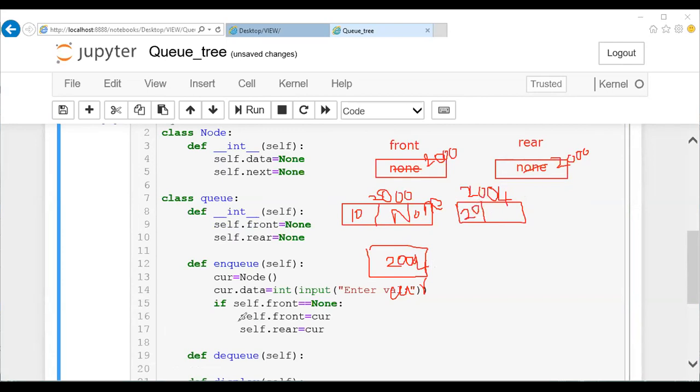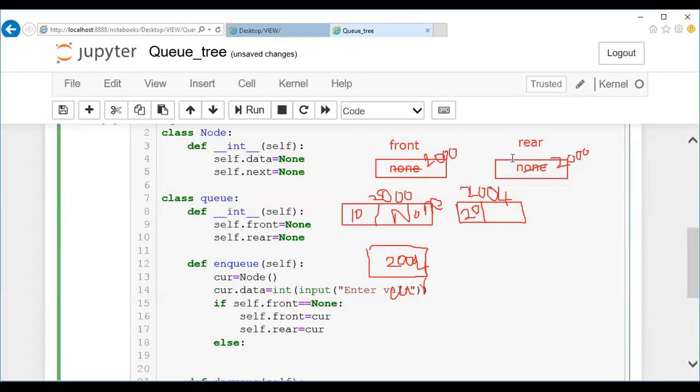Now I'll check whether self dot head is equal to none. No, sorry, self dot front is equal to none. No, it is not none, right? It has some values in it. So in those cases, what I'll do is I'll mention the else block. And followed by that, I'm supposed to modify my tail.